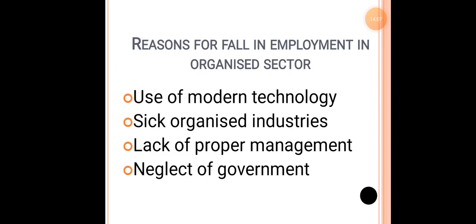Lastly, reasons for the fall in employment in the organized sector, that is, the formal sector. First one, use of modern technology. As told earlier, people are using capital intensive goods. As the technology changes, it is automatic that people start adopting new things. At this point of time, the majority of the people will lose their jobs. It will be a negative thing for them, even though it is a positive thing for the industry. It is a negative thing for the people in the economy. Because of modern technology, employment in the economy has been decreasing.